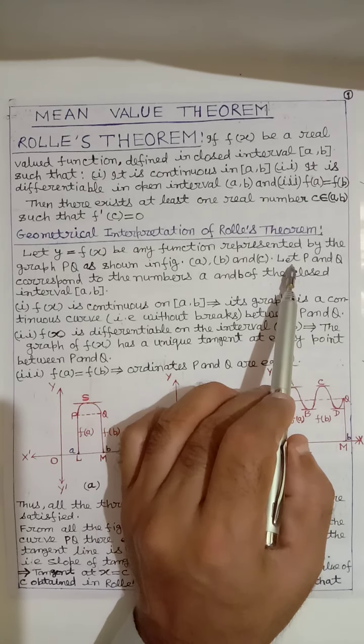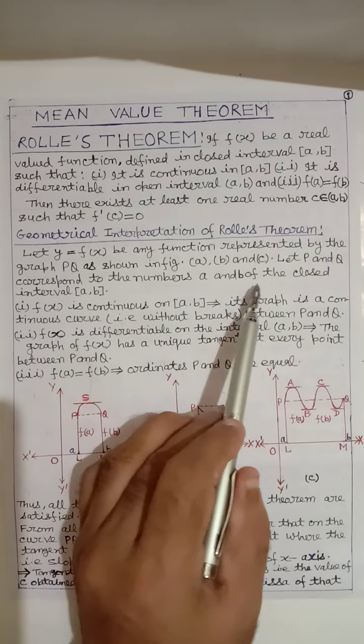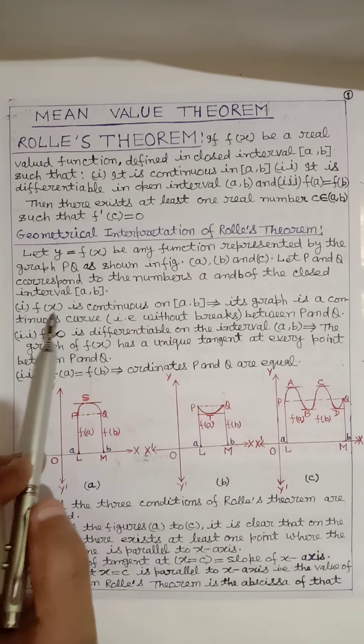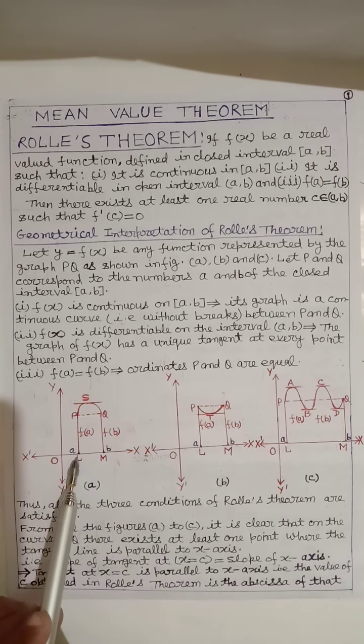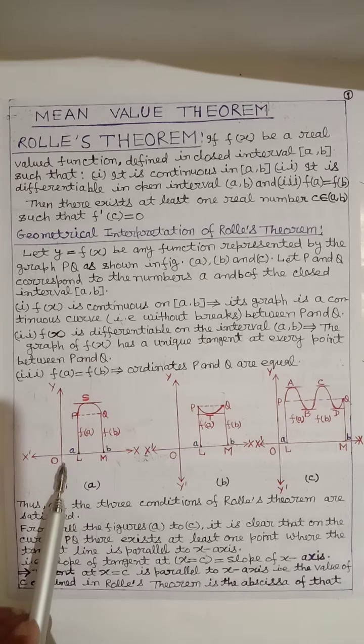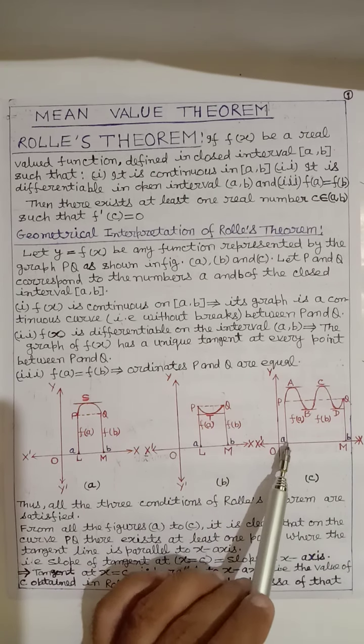Let P and Q correspond to the numbers a and b of the closed interval [a, b].